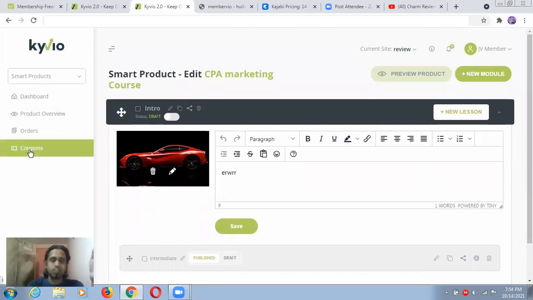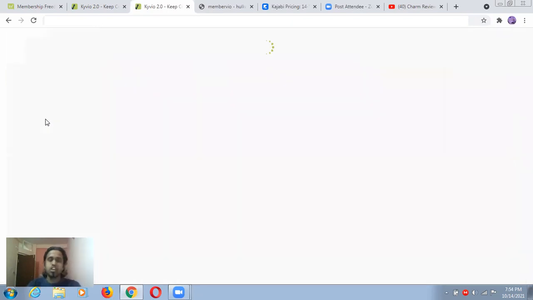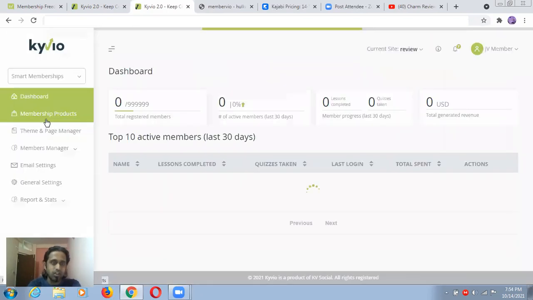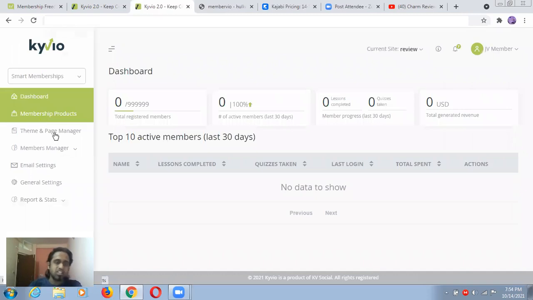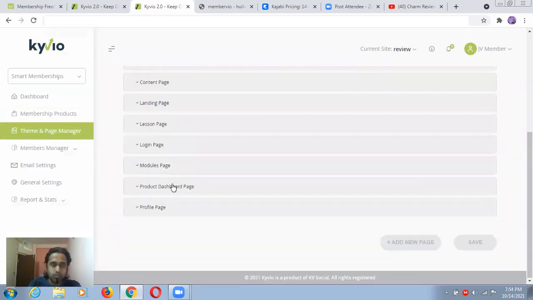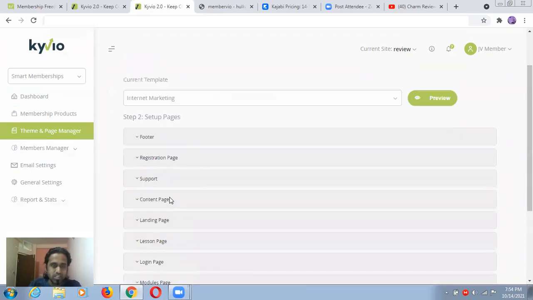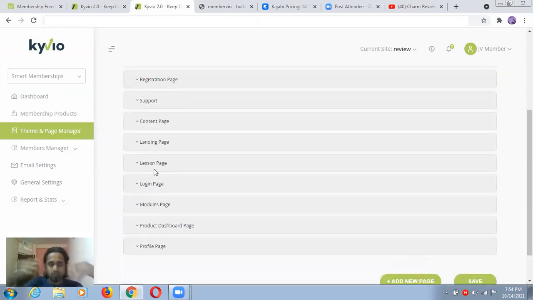Coupons and each and everything you can put. A coupon is just for reducing your price and something like that. I already showed you in different websites, but leave this time, and some membership, and actually all things will be the same, guys. This is the theme and page manager. You can select what you want. See, there is some done-for-you content, landing pages, and you have some thank you pages and something like that also. So you don't need to go for creating a thank you page, a privacy policy and something like that.